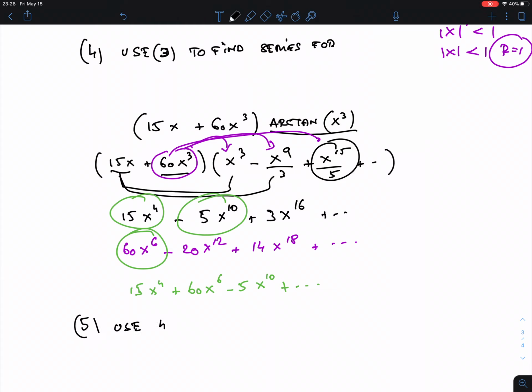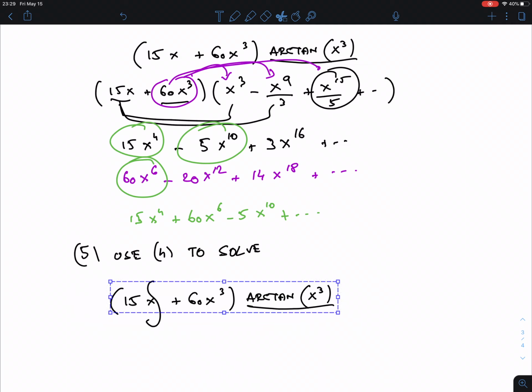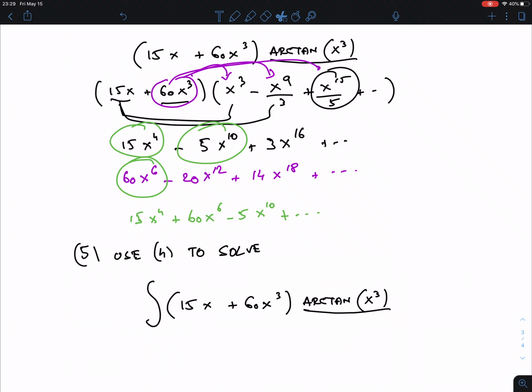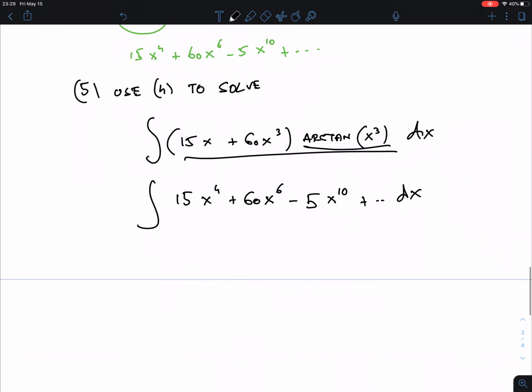Use the series that you have now found in 4 to solve. That means we have to now find the integral of this thing. So the integral, can I still do the copy thingy? The paste, yeah, look at that. dx. Now we found what this was. This is the previous thing, 15x to the 4th plus 60x to the 6th minus 5x to the 10th plus dot dot dot dx, and then integrating.